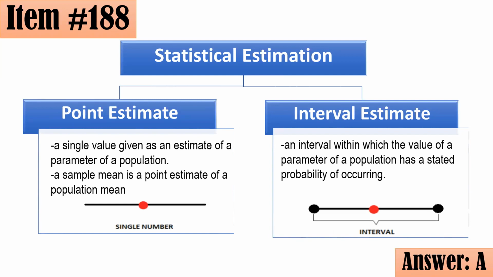Because siguro hindi mo na ma-predict talaga kung ano yung actual na yon, pero alam mo na it's within that range, no? So, interval estimate po yan. So, I hope that you got it.